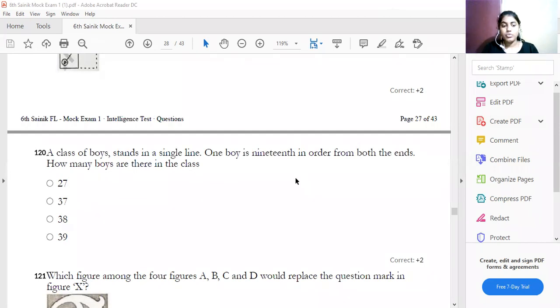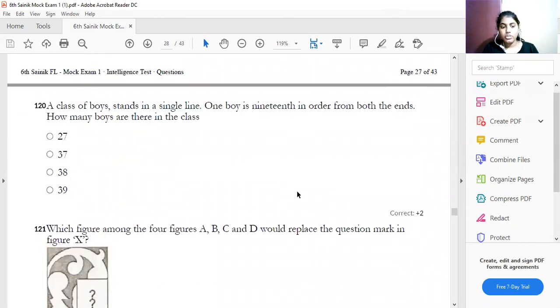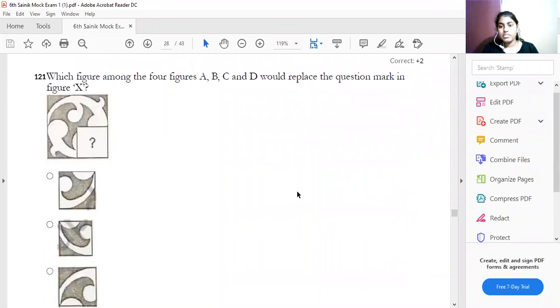The next question, that is question 121. In the figure among figures A, B, C, D, which could replace the question mark? Here also all the questions are given like this. It is all like completing your series. It is very easy. Most of the questions are repeated from this chapter. So you have to replace this diagram. See here, I should get the blank. The first one, no. The second one.